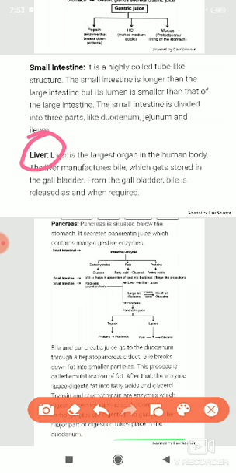This is an associated part that helps in food digestion, because one function of the liver is to produce bile. Bile is produced here and stored in the gallbladder, and when required it is secreted. Several salts are released, which help indirectly in food digestion. The salts are sodium taurocholate and sodium glycocholate. These two kinds of salt are found here and help food digestion.